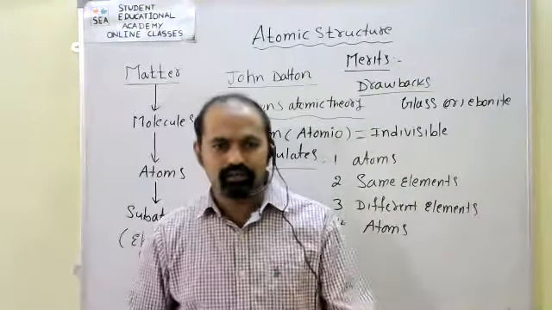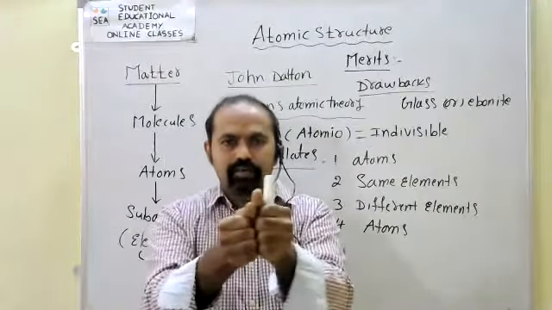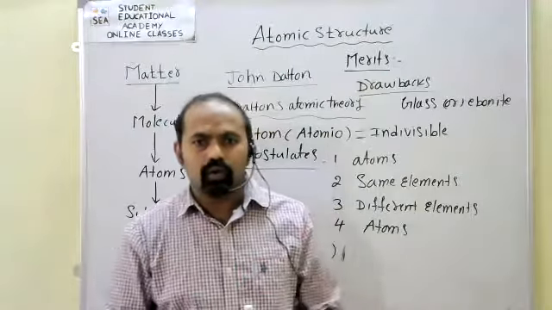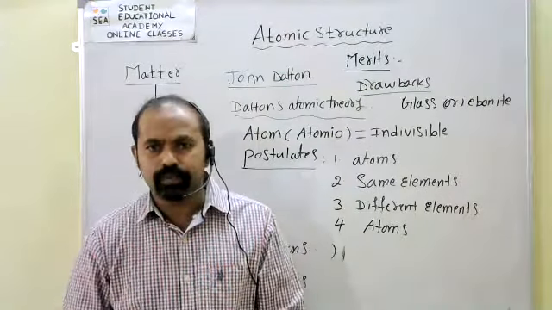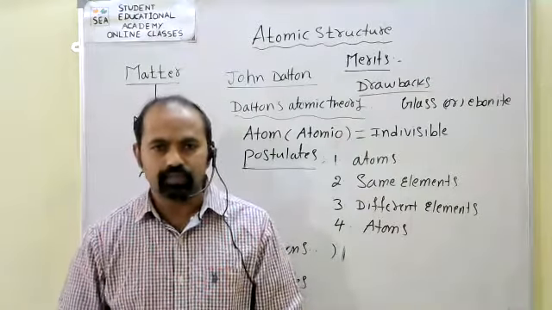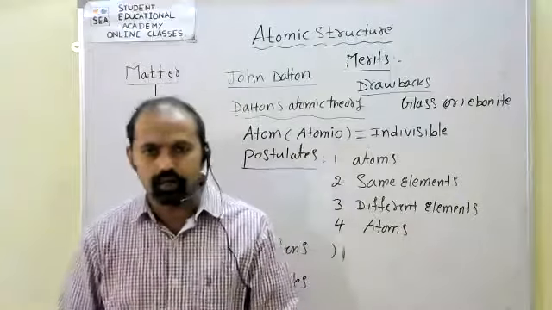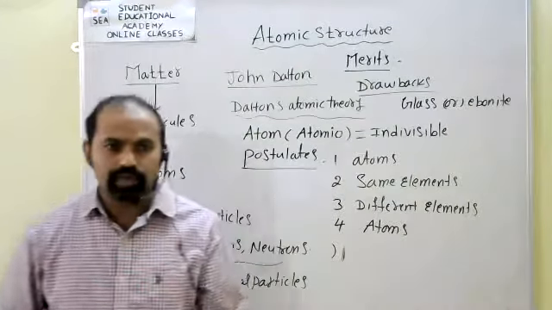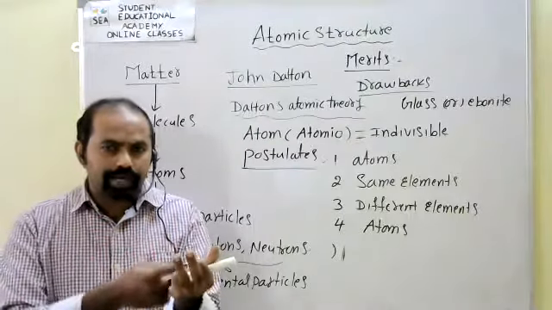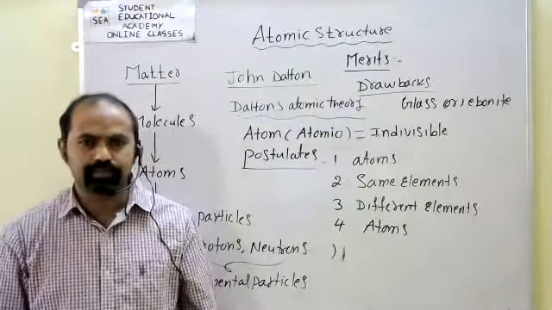Generally, we observe that if you take glass and silk, the silk rubbed with the glass automatically generates electricity. Why it happens is not explained by Dalton's atomic theory. So these are all the drawbacks. The first one: it does not explain properly the internal structure of an atom.